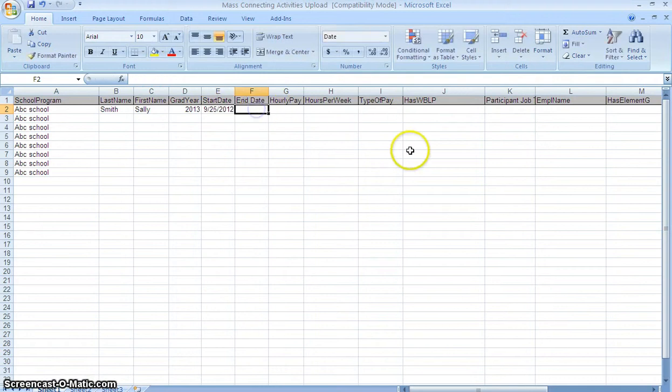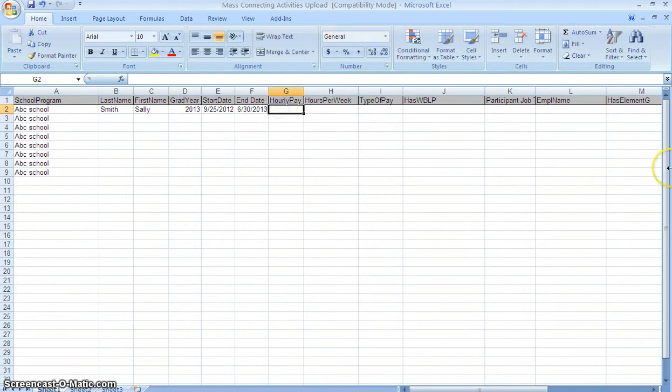Alright. The end date, if this was a semester-long thing, it ended in January, you would put the end date there. If it's going to be something that goes beyond the end of school, go ahead and close it out at the end of the fiscal year. So we do 6/30/2013.